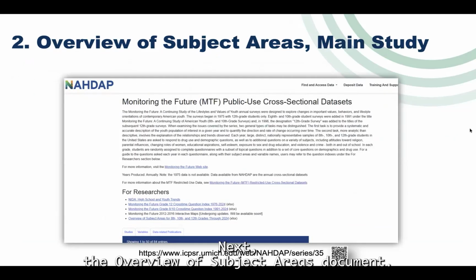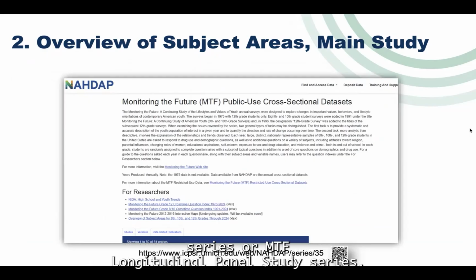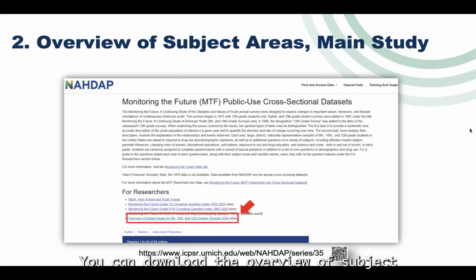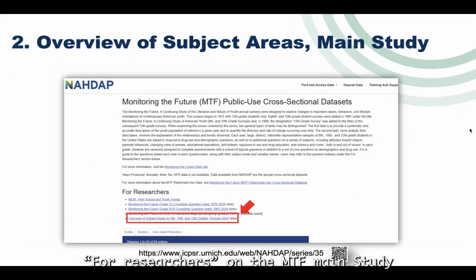Next, the Overview of Subject Areas document. The overview documents are posted on the NADAP website for the MTF Main Study Series or MTF Longitudinal Panel Study Series. This slide shows the main study. You can download the Overview of Subject Areas for 8th, 10th, and 12th grades under For Researchers on the MTF Main Study Series website.